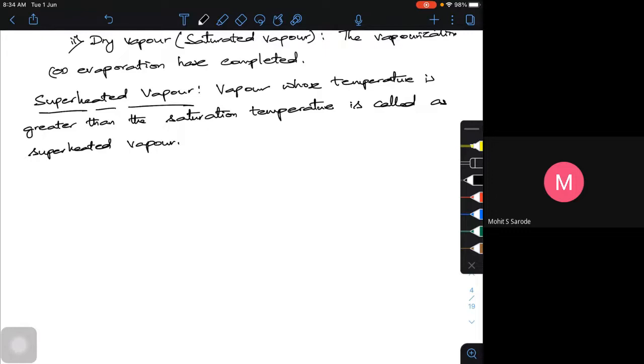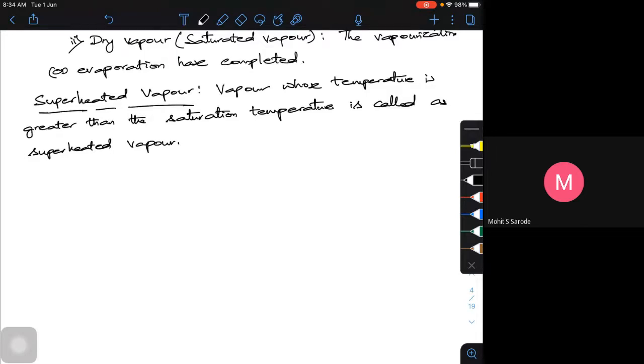Now, I'm telling you that this temperature is greater than the saturation temperature. By what number? Say, for example, at a given pressure of 1 bar, the saturation temperature, the atmospheric one, is 100 degrees Celsius. Suppose my superheated temperature is 180 degrees Celsius.